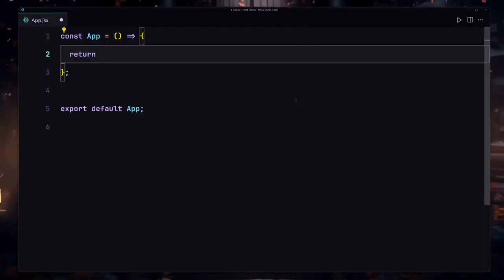There are a lot of ways to style our component, but in this specific section we are only going to be learning about the basics. Later in this course we are also going to be learning about popular libraries like Daisy UI, Tailwind CSS, shadcn UI and stuff like that. But for now we are only going to be learning about the basics of styling.